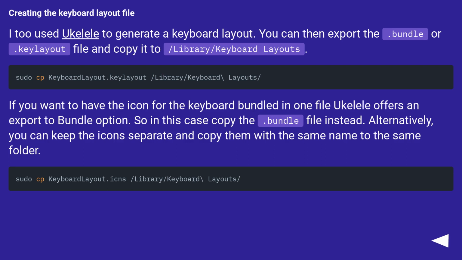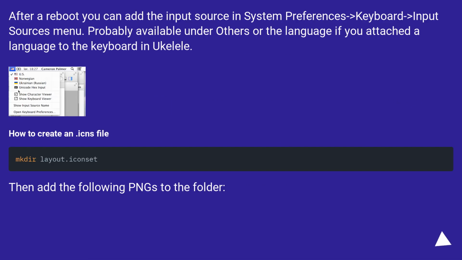If you want to have the icon for the keyboard bundled in one file, Ukulele offers an export to bundle option. So in this case, copy the .bundle file instead. Alternatively, you can keep the icons separate and copy them with the same name to the same folder. After a reboot, you can add the input source in System Preferences > Keyboard > Input Sources menu. Probably available under Others or the language if you attached a language to the keyboard in Ukulele.